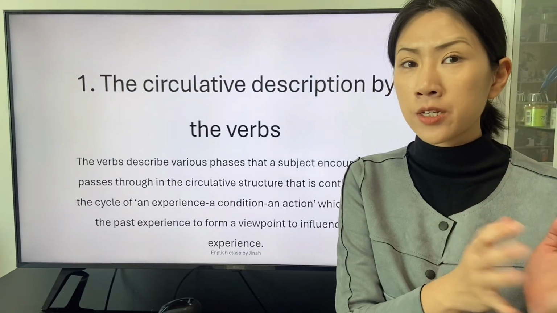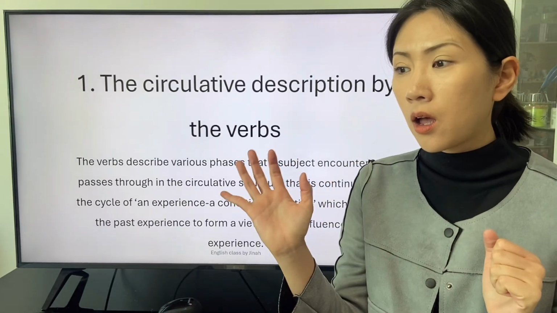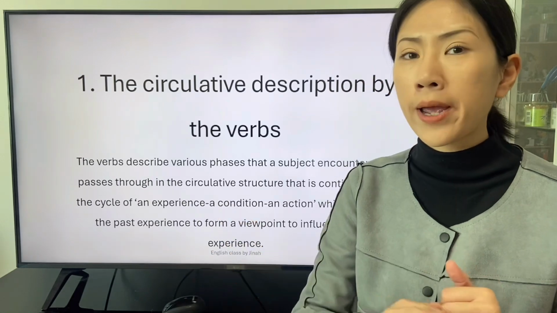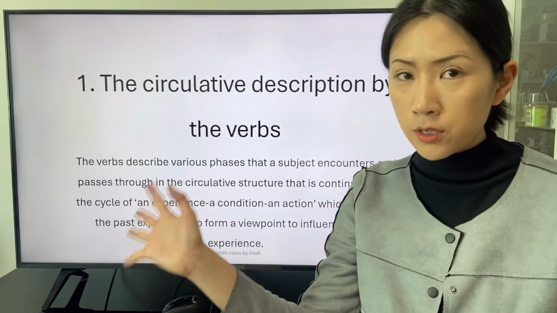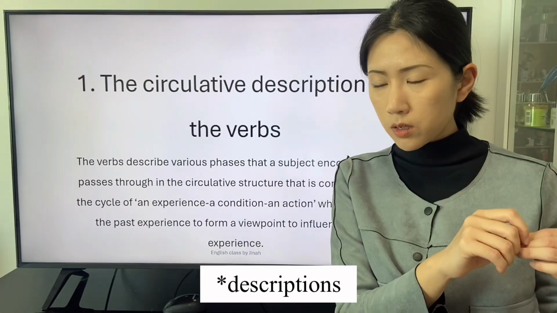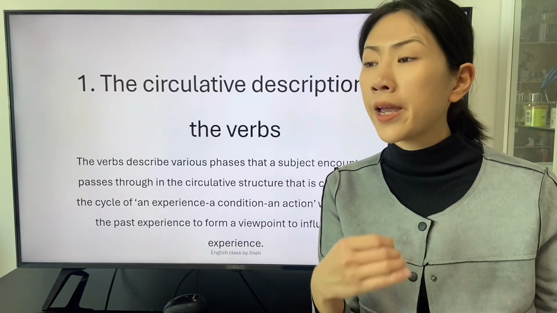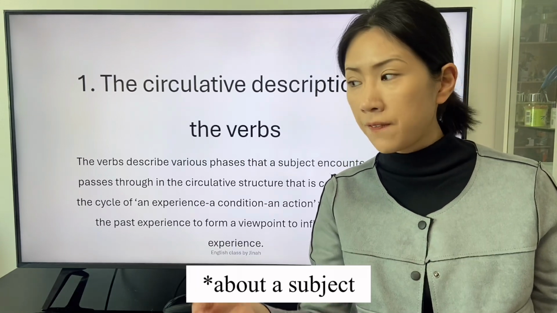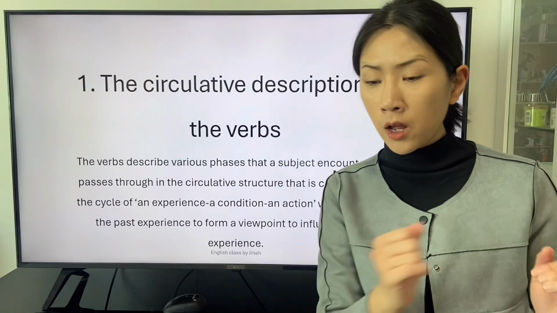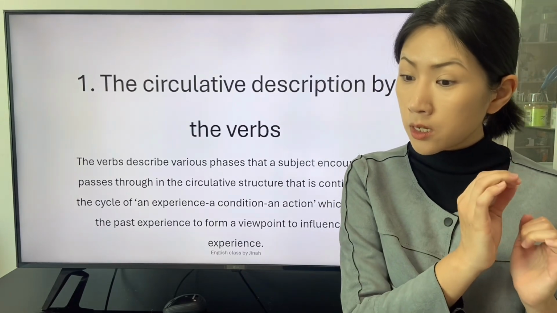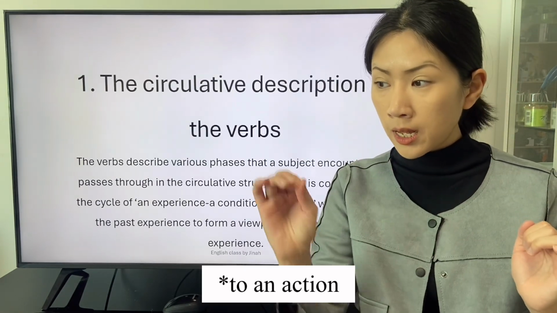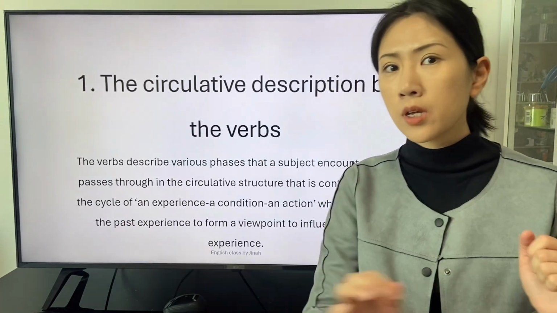The definitions to describe a subject describe every phase of a subject. The serial description by verbs goes from an experience, a condition, an action.